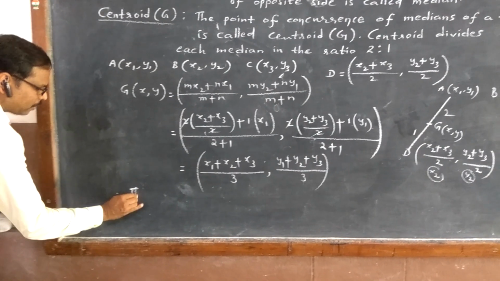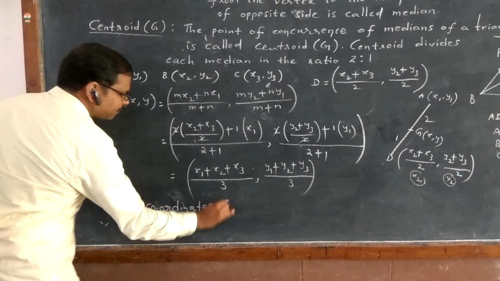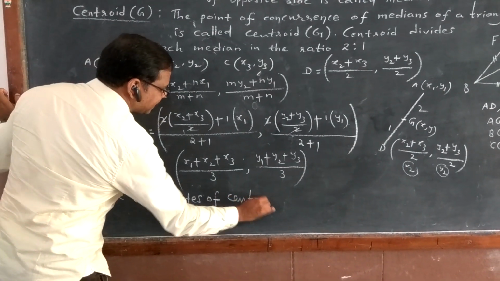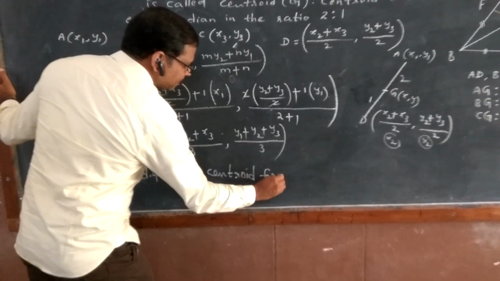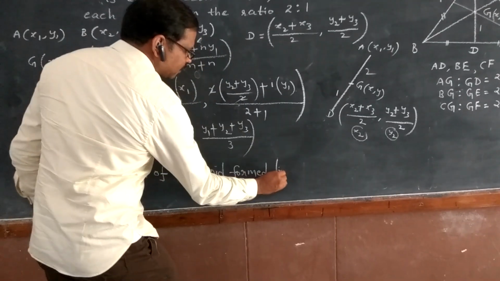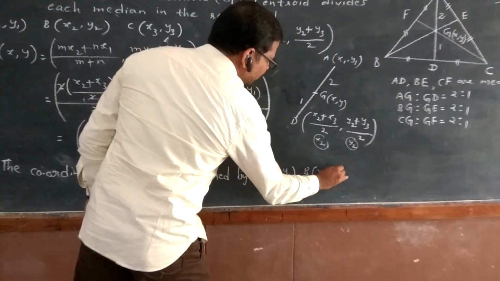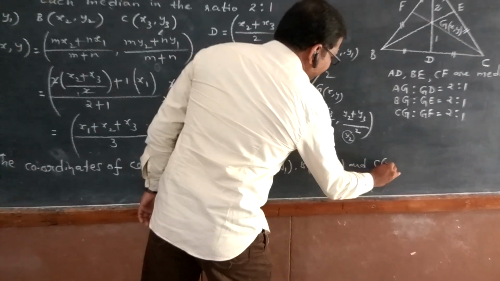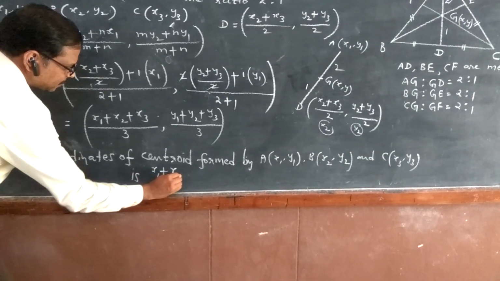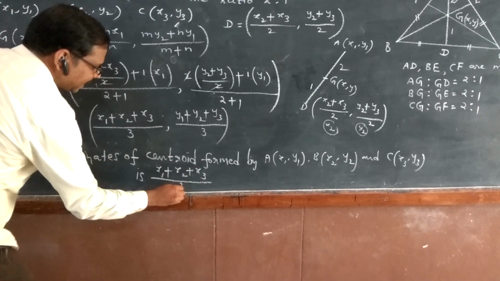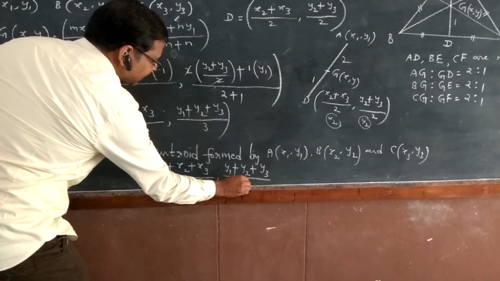So therefore the coordinates of centroid of the triangle formed by A of x1 y1, B of x2 y2 and C of x3 y3 is x1 plus x2 plus x3 upon 3, comma y1 plus y2 plus y3 upon 3.